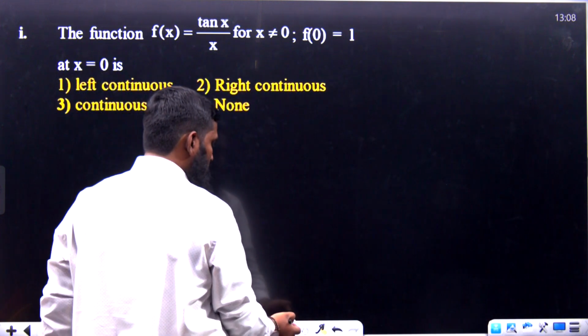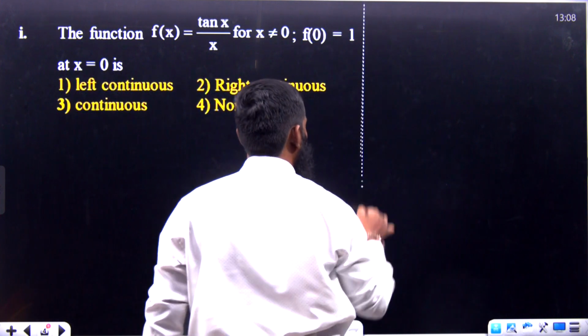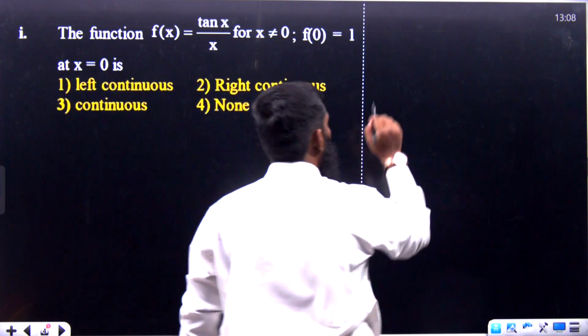Before starting our question, I want to explain the conditions we have for continuity. What is the condition we are having?